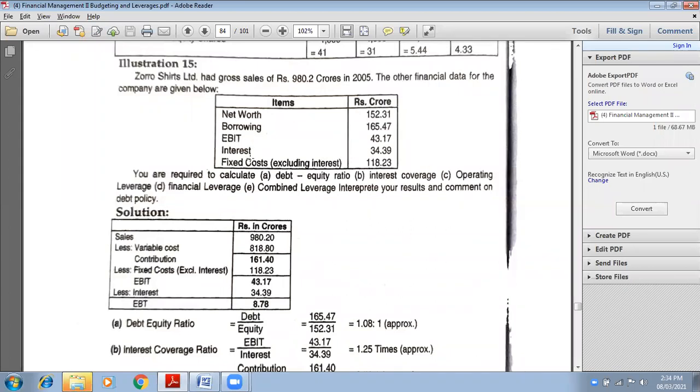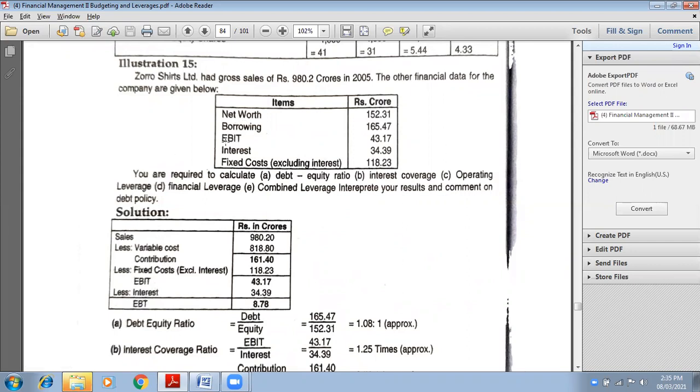Less variable cost. What is variable cost? It is not given in the question. But yes, we have fixed cost and EBIT, both are given. So leave variable cost as a question mark. Contribution we don't have because we don't have variable cost. But we have fixed cost, so we will write fixed cost 118.23. And below that we have EBIT. After fixed cost is deducted from contribution, we get EBIT.